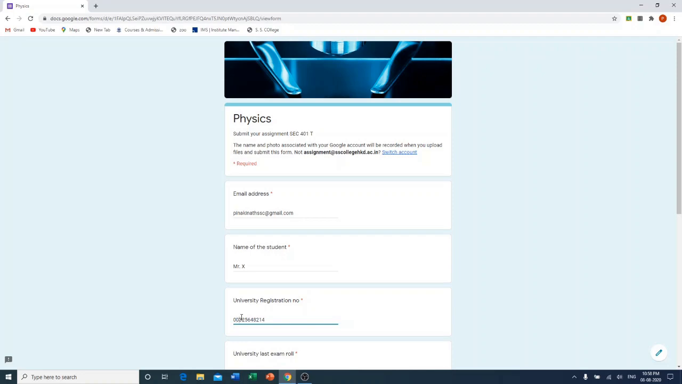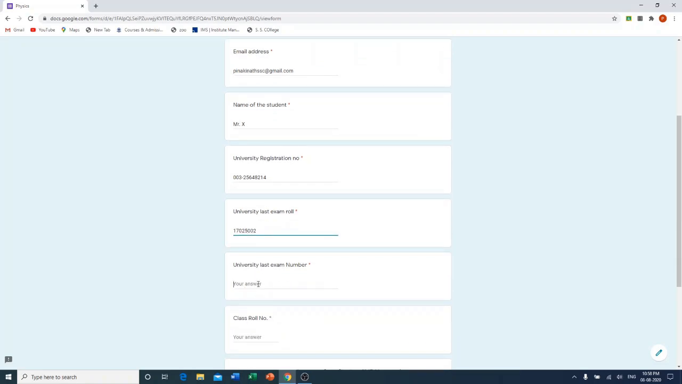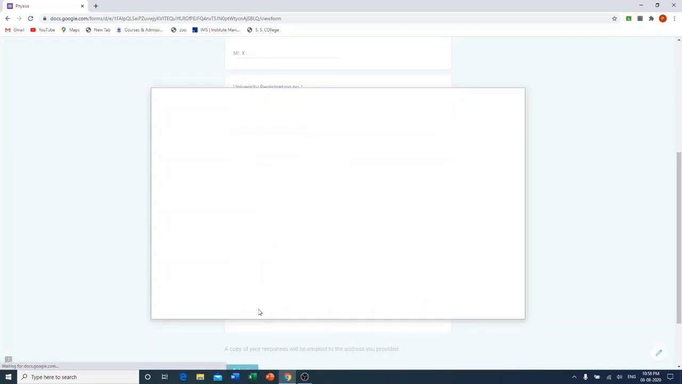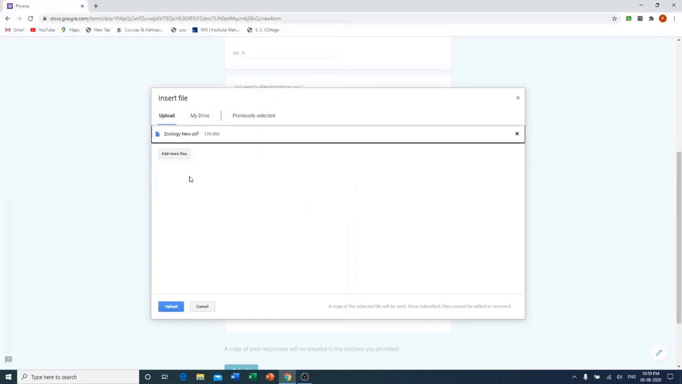and you can type anything as per your university registration, and then your roll, and then number, and then class roll number, and then I have to upload the file. For that, I have to click on add file, then select file from device, and then select the file which I have created as my assignment, and then click the upload button.